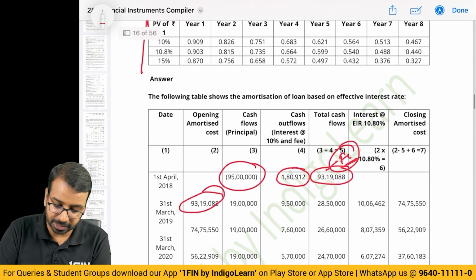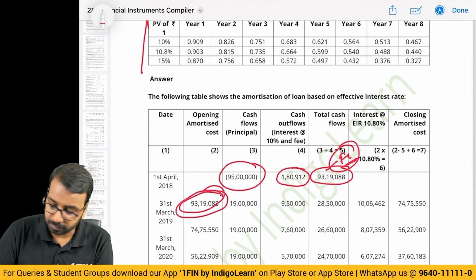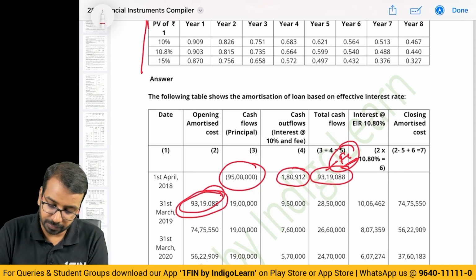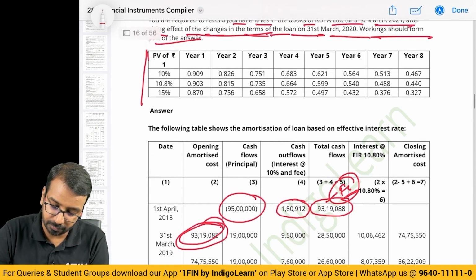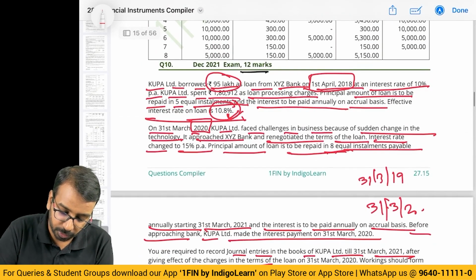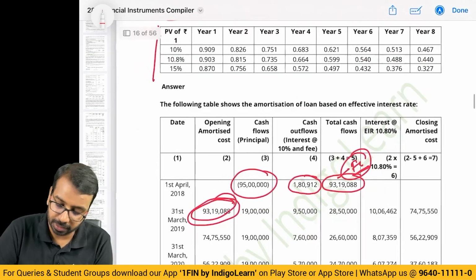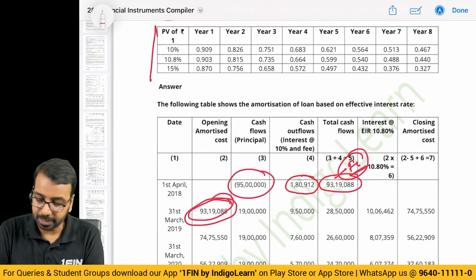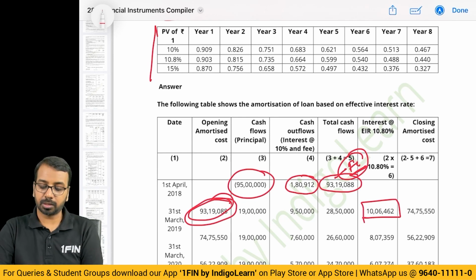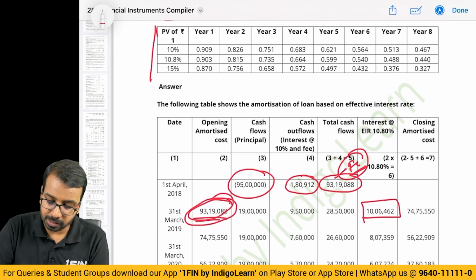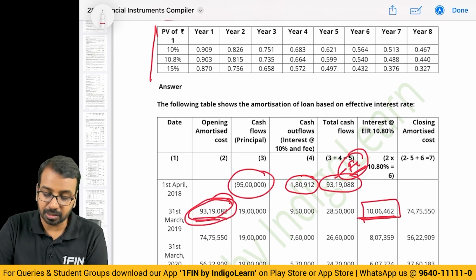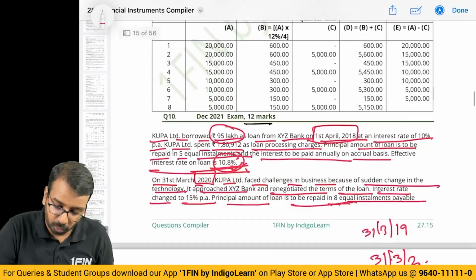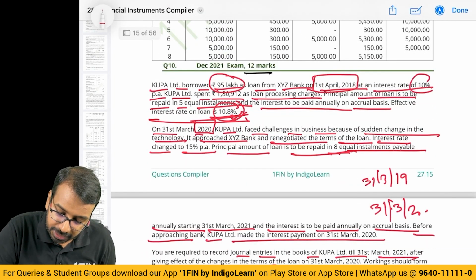Then how much is the interest on this 93,19,088? They have said the effective interest rate is 10.8%. So we'll take 10.8% into 93,19,088. If you do, you get 10,06,462. Opening balance plus interest. Will this interest be paid? No. The interest that you will pay is the contractual interest of 10%.